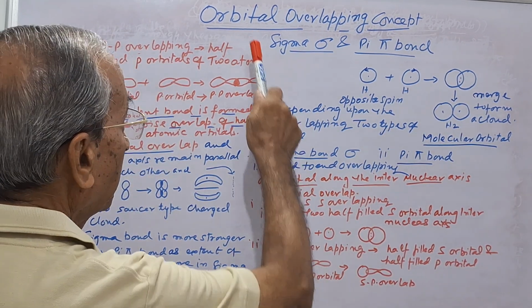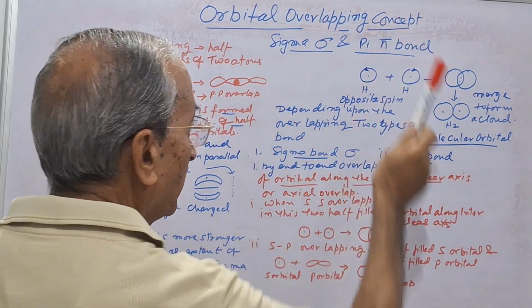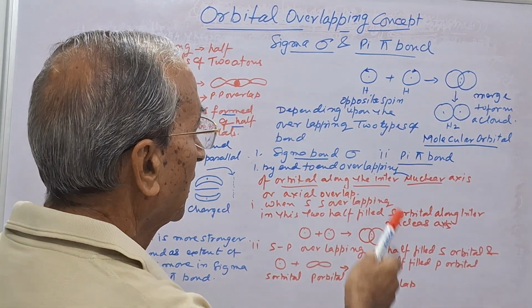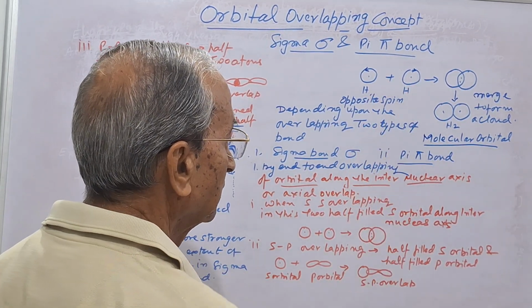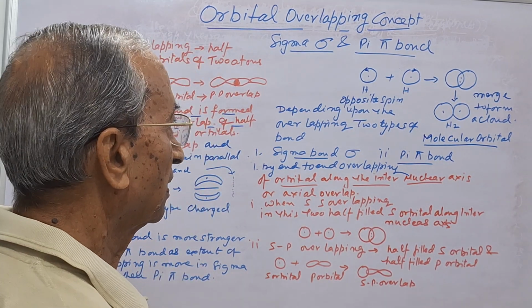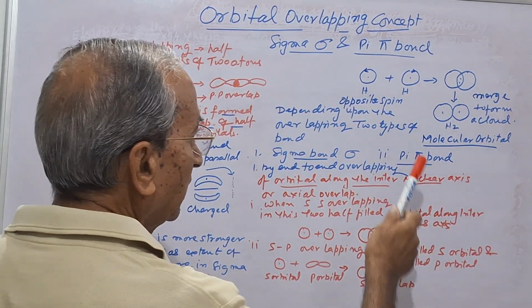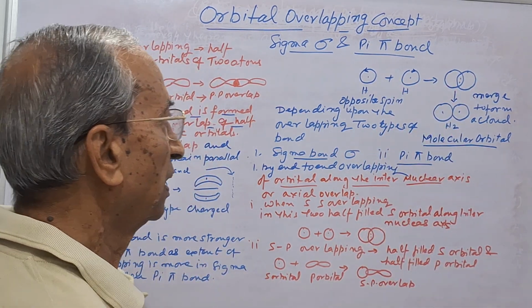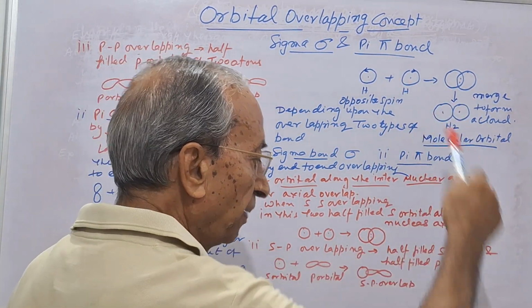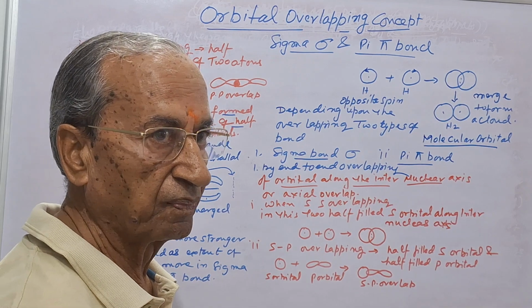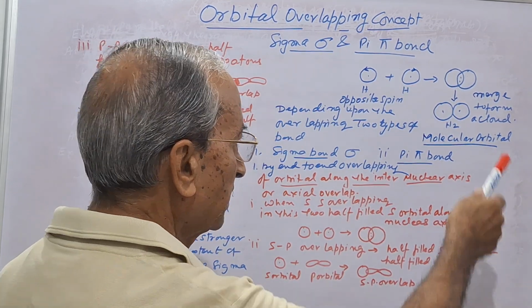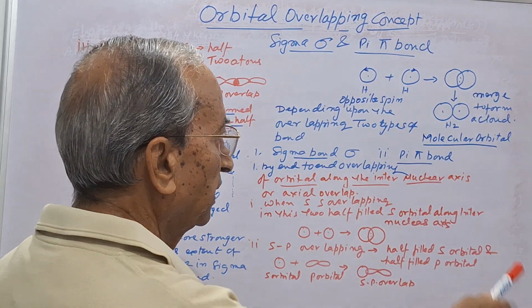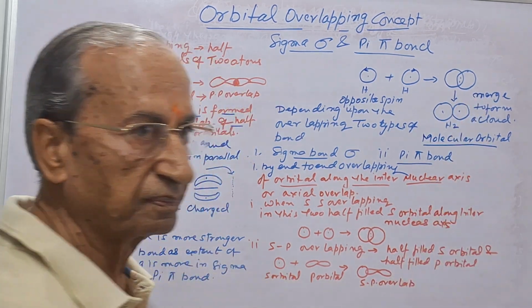So, a new theory, the orbital overlapping concept, was given. According to them, when the two hydrogen atoms approach each other, then the orbitals come close to each other and overlap each other. That is, they merge to form a cloud, and that is known as the molecular orbital.